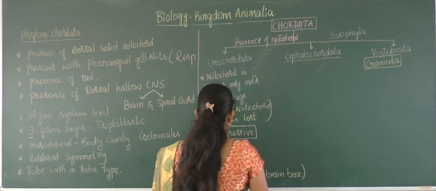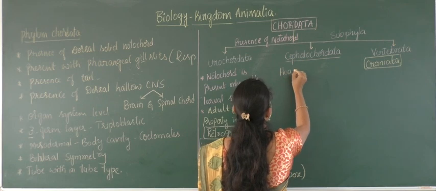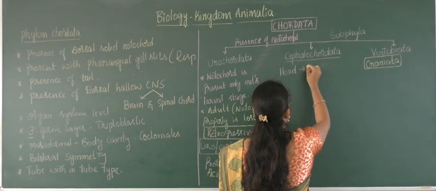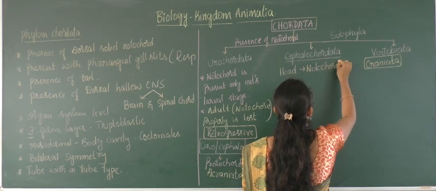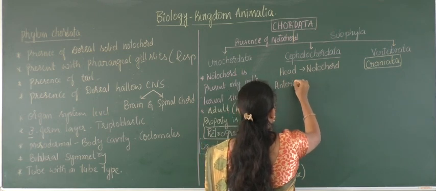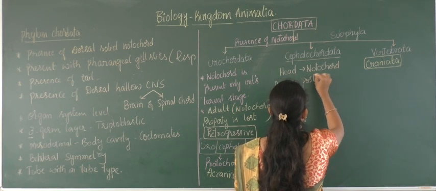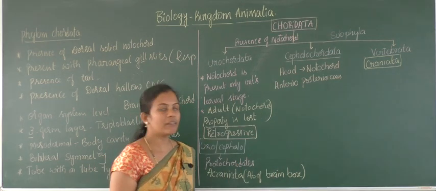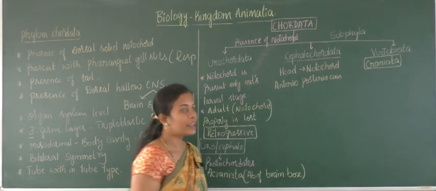cephalochordates. Here in case of cephalochordate, the cephalo word refers to head. They possess the notochord along their anterior-posterior axis. So that means they will be present at their developmental stage along the anterior-posterior axis, and it will be present at the head region.